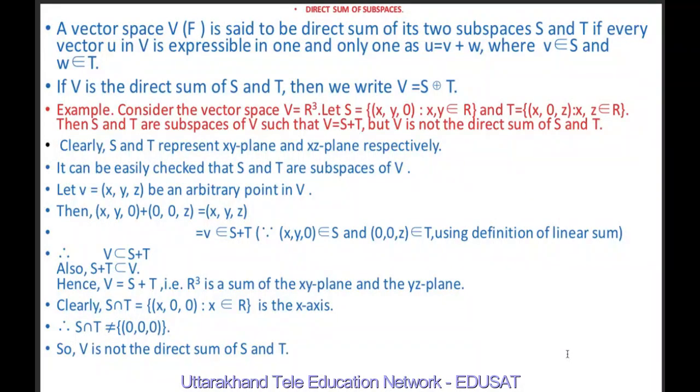Clearly, S intersection T is equal to (x, 0, 0) for x belonging to R, which is the x-axis. Because S is equal to (x, y, 0) and T equal to (x, 0, z), their intersection is (x, 0, 0). So the intersection of the xy plane and the xz plane is the x-axis. Therefore, S intersection T is not equal to (0, 0, 0). So V is not a direct sum of S and T.